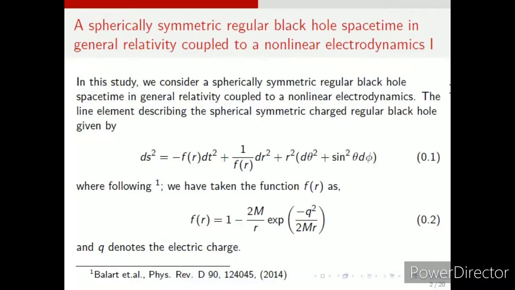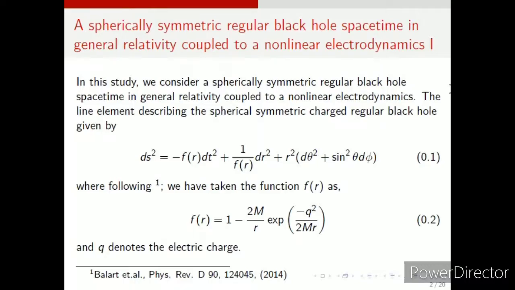Okay, so we have considered a spherically symmetric regular black hole spacetime. That is the metric 0.1 that we have considered. It is based on a paper of 2014 by Ballot et al. And the f(r) function is given by 0.2. You can see that Q is the electric charge.